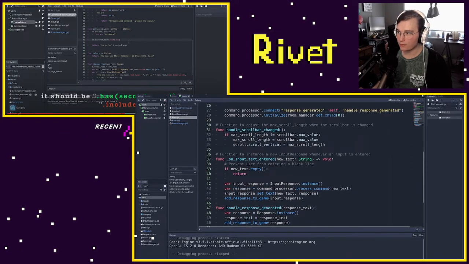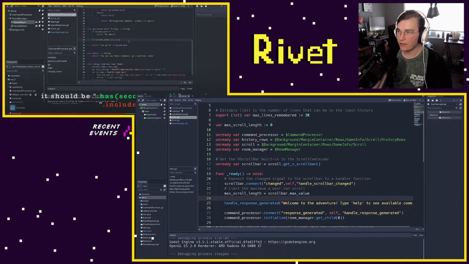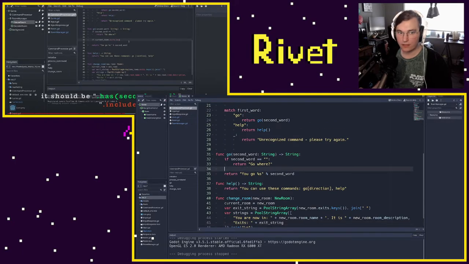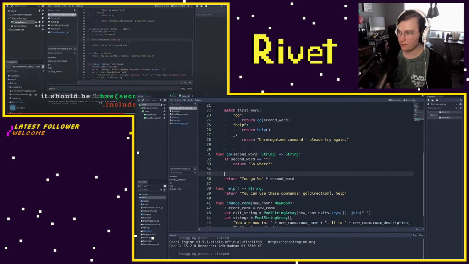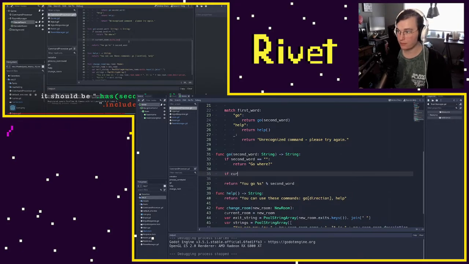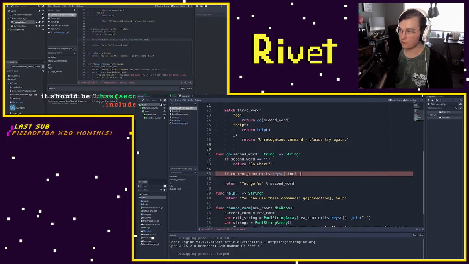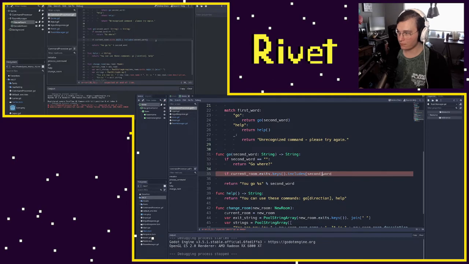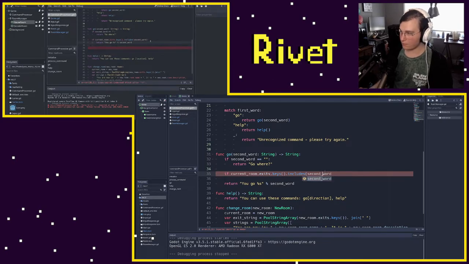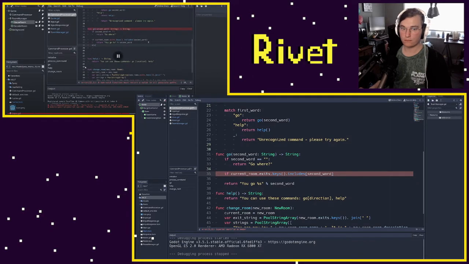Func go. No, it's in the command processor. Func go. If current room dot exits dot keys that includes, and then here we're going to have second word. Oh, whoops, not as a string there. So if our current exits includes the second word, so if the second word is west, we want to make sure that west is an actual key in our hash. So if it includes it, then we can say you go to second word, etc. What we can do else, we'll have another.